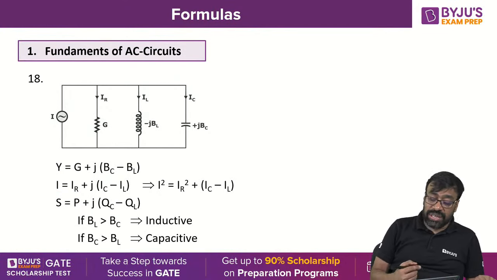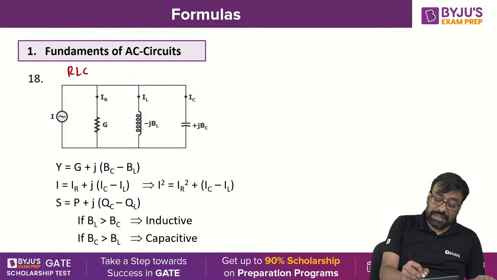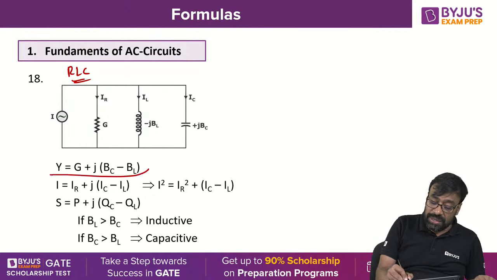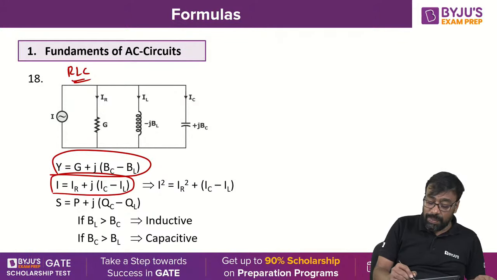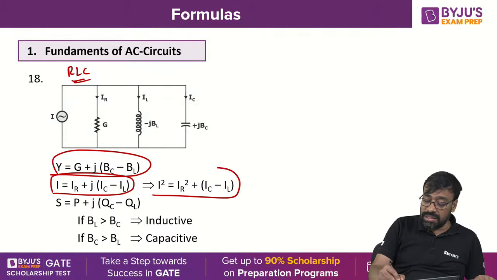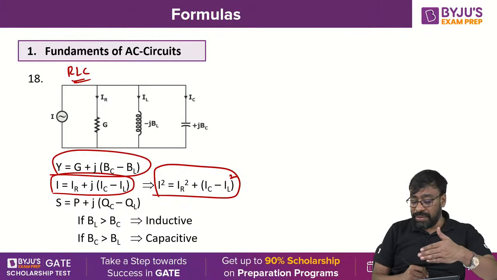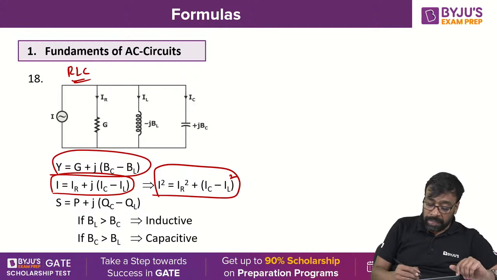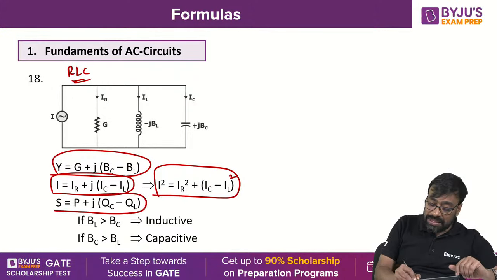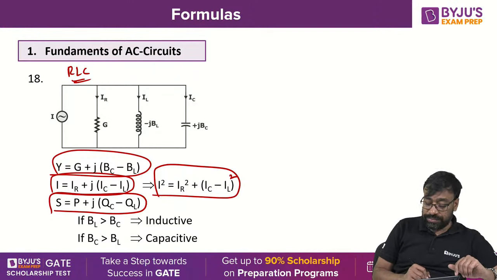One important observation in RLC parallel. This is RLC parallel. Y is equal to G plus j(BC minus BL). I is equal to IR plus j(IC minus IL). This is the formula. This is the square root of IR square plus (IC minus IL) square. Some typographical mistakes are there, so be careful. S is equal to P plus j(QC minus QL).